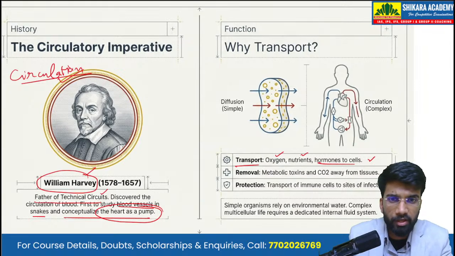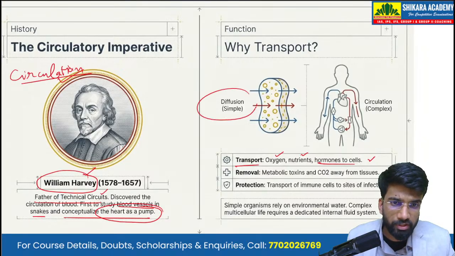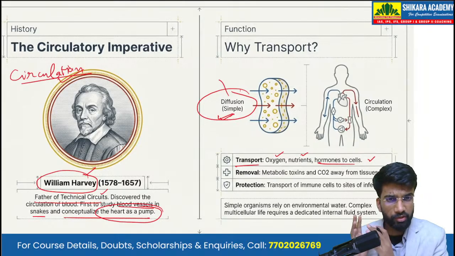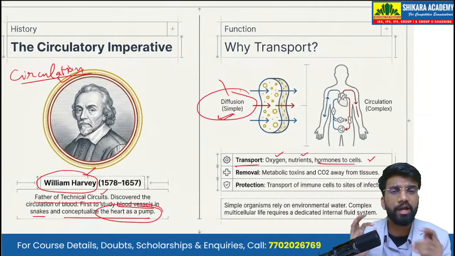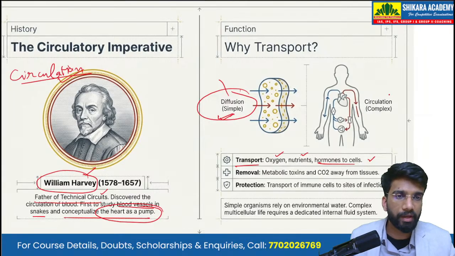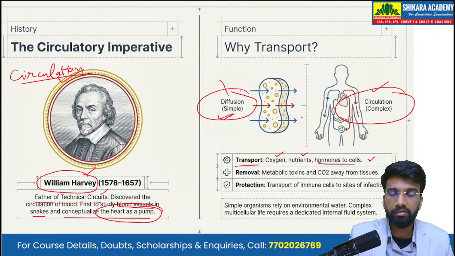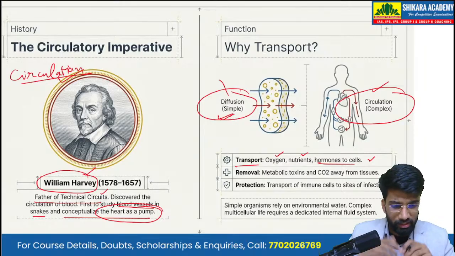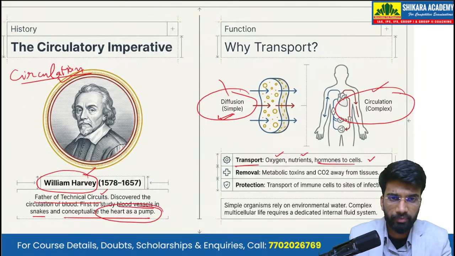transportation. Now in simple organisms, transportation can be done by simple diffusion. In unicellular organisms, for example, by simple diffusion, that is along the gradient from higher concentration to lower concentration, the substance moves and transportation can be achieved. In complex organisms like human beings, we need a complex circulatory system that is facilitated by a pump called the heart and a network of blood vessels in the body.